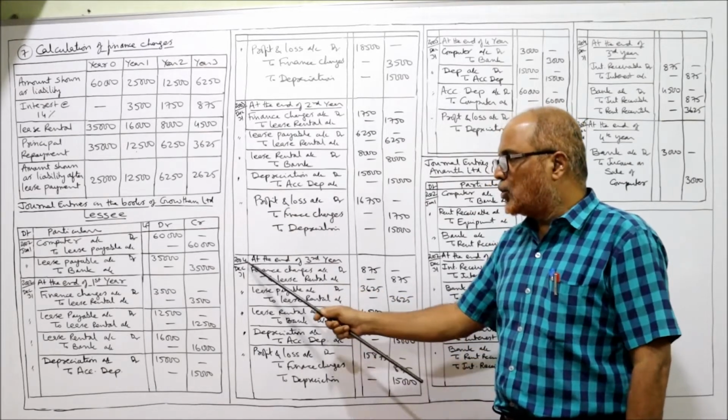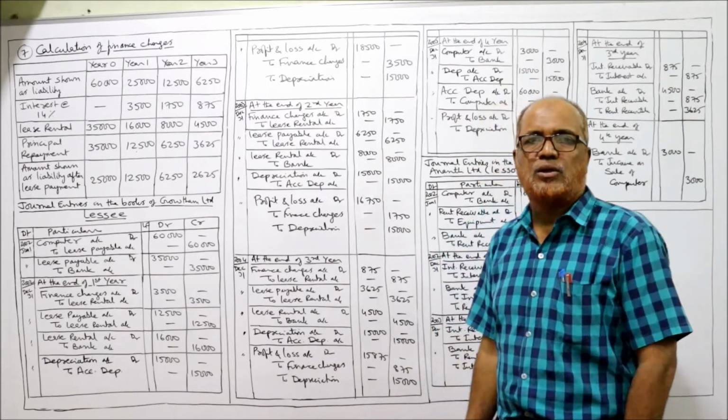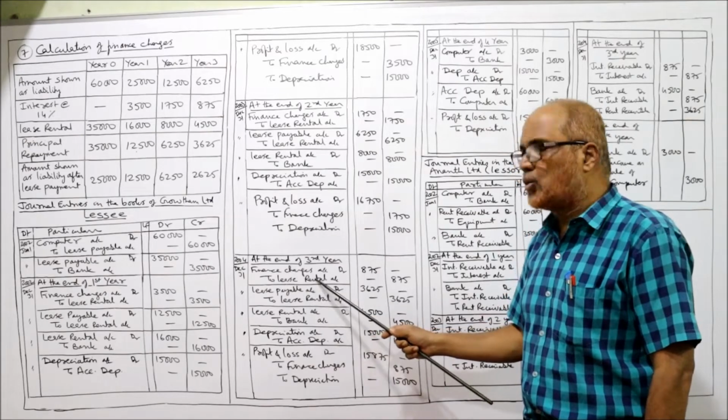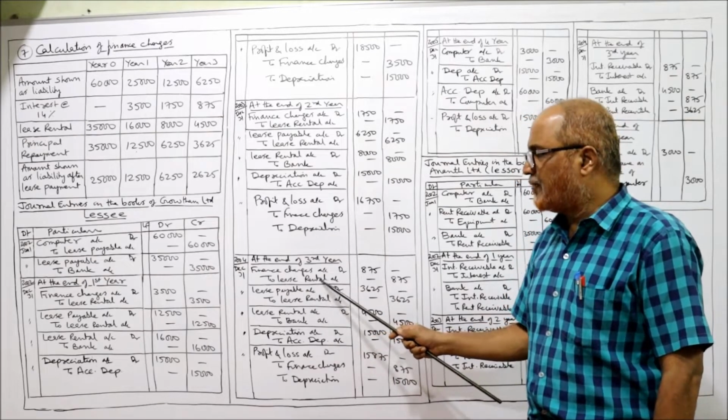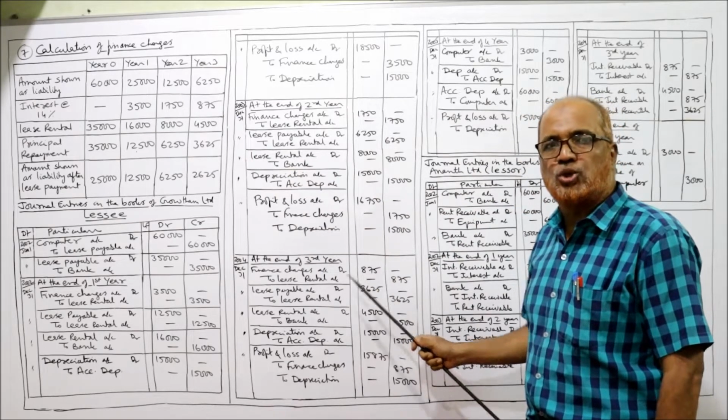Now third year, 2004 December 31st. Same entries will be passed. Only the amounts will change. That is finance charges account debit to lease rental, 875, being the interest charges due.